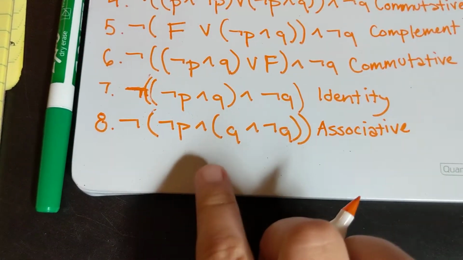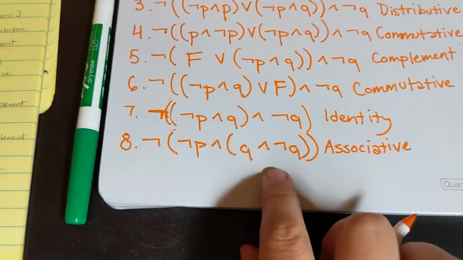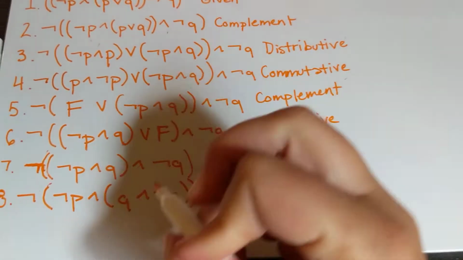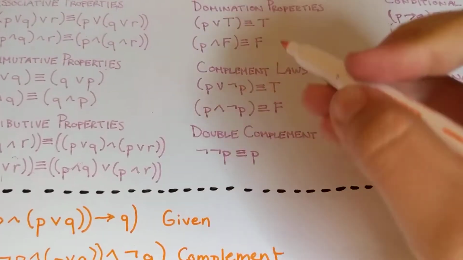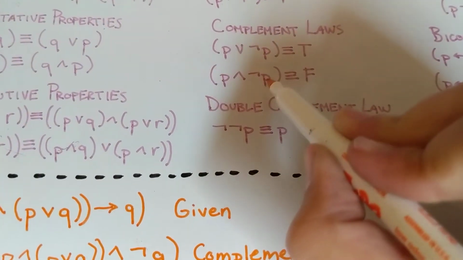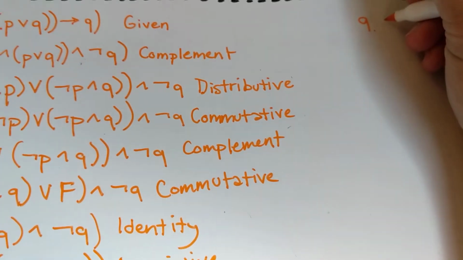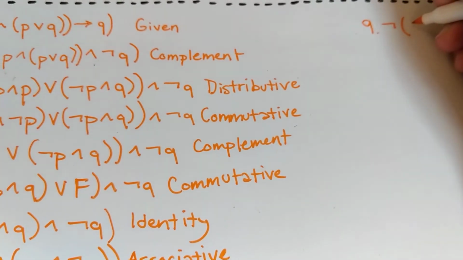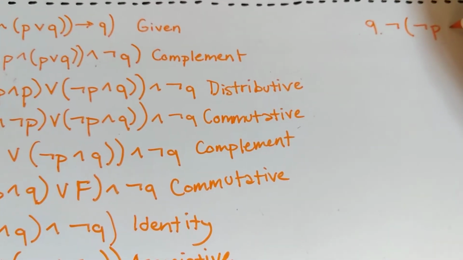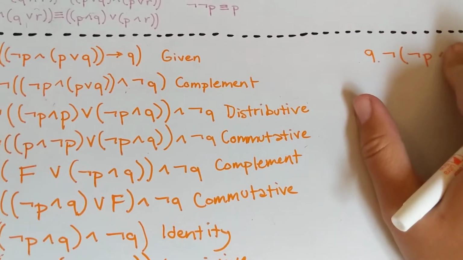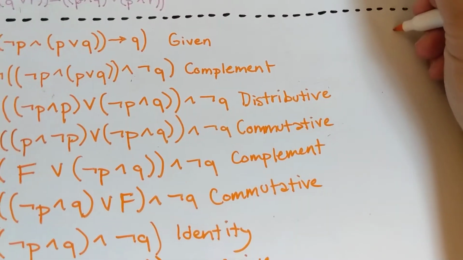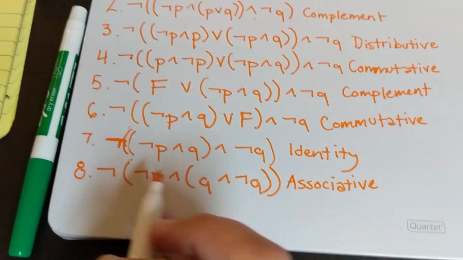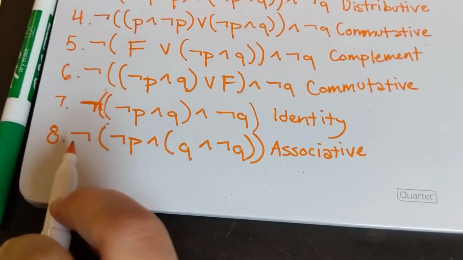All right, so now we would like to just cancel this out, but we're going to want to move some things around too. So let's cancel this out first, right? Q and not Q by our complement laws is false, right? So not P. Oh, actually, we're going to do this a little bit differently. Before we cancel this out, we're going to deal with this negation on the outside, which is tricky to deal with once we have false here, right? So we're going to deal with this negation outside.